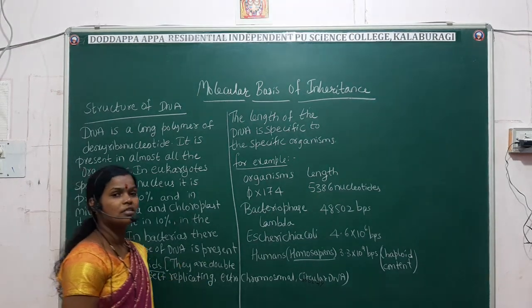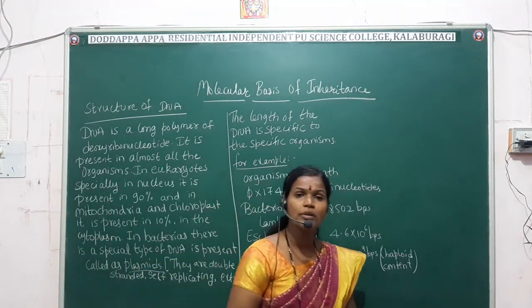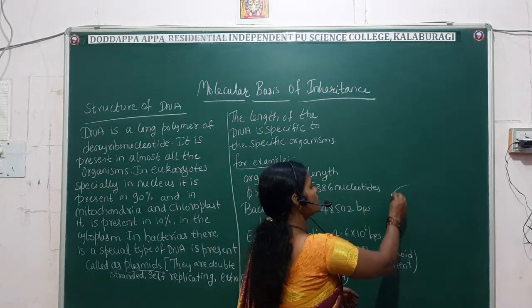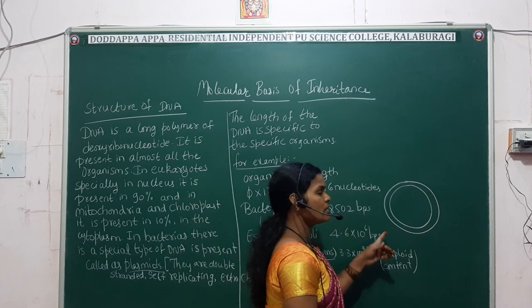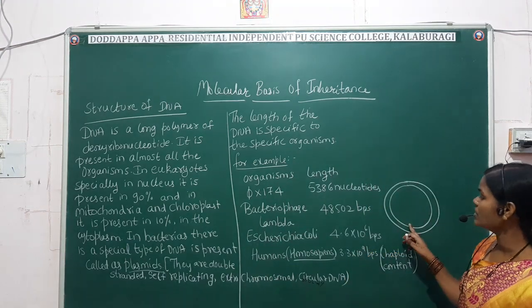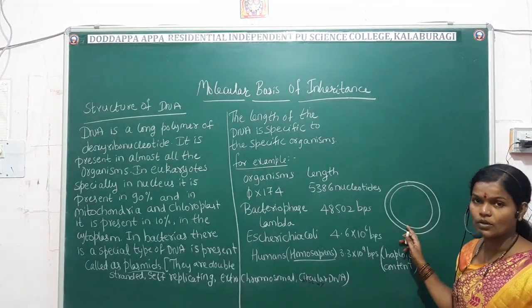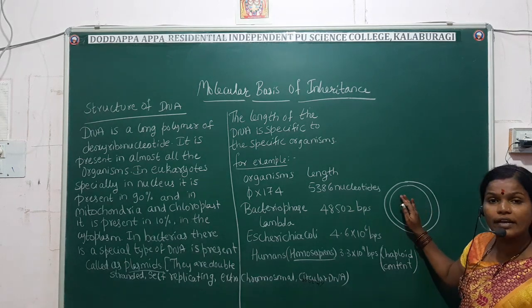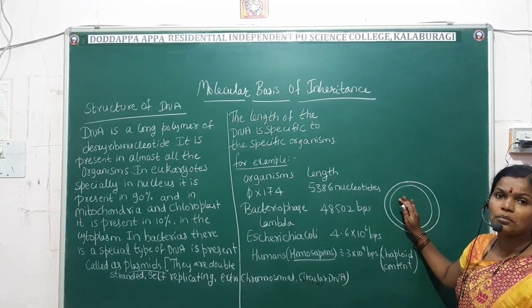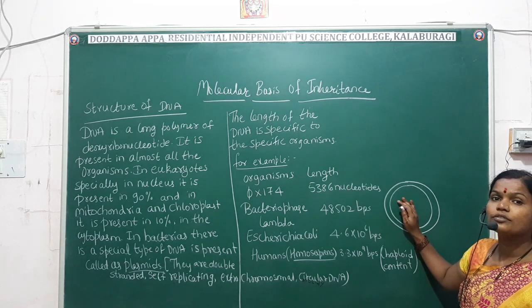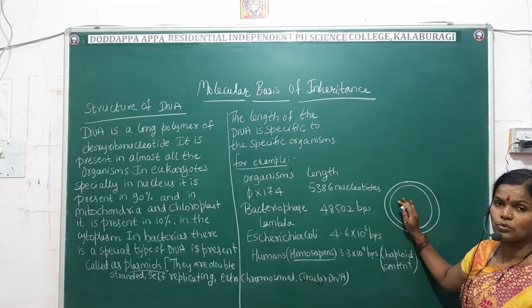So what are plasmids here? They are double stranded. See here, you can see it is double stranded. You can see here it is circular. It is double stranded, it is circular, and it is extrachromosomal. Extrachromosomal means it is above the level of the normal chromosome.